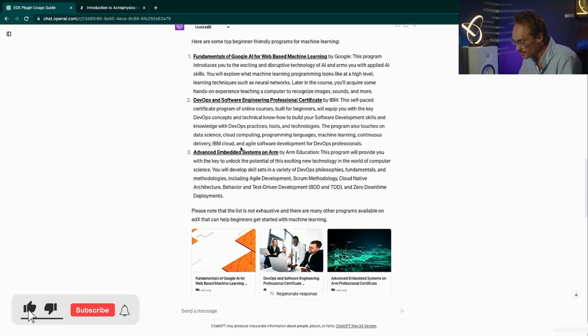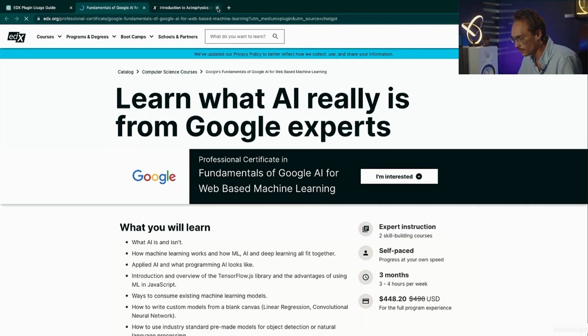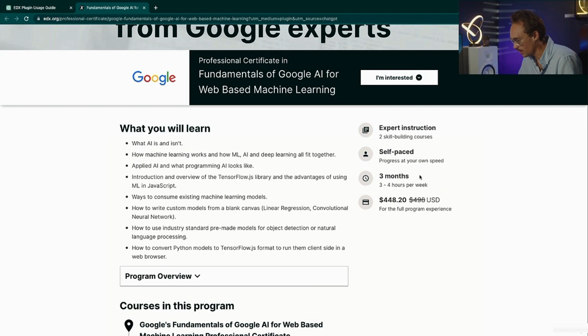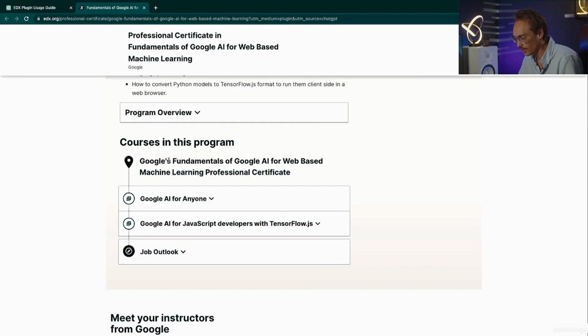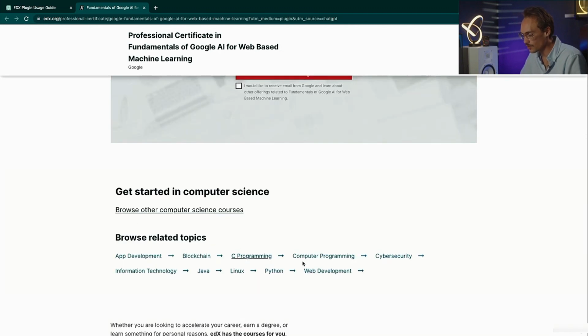And here it didn't give us 10, but it gave us some options for machine learning. This one's by Google, this one's by IBM. So let's go ahead and click on the Google. Now we can see what we will learn in this course. You can see the time, the cost, and it goes on to the chain of the program, going into Job Outlook. You can meet your instructors, or you could browse related topics.